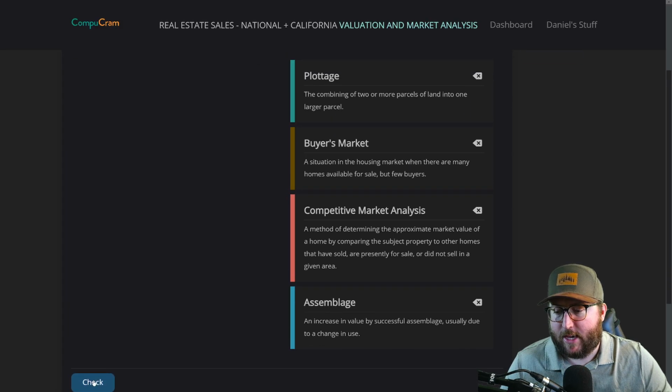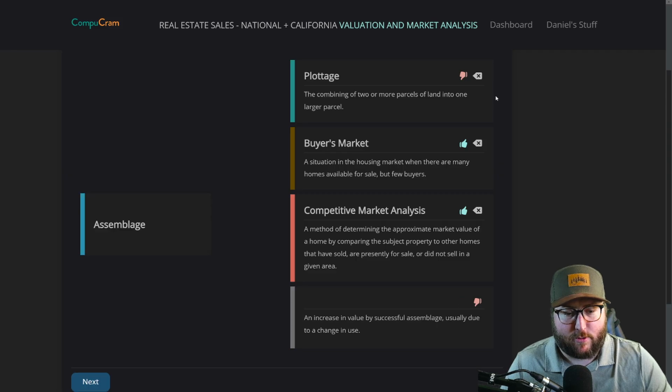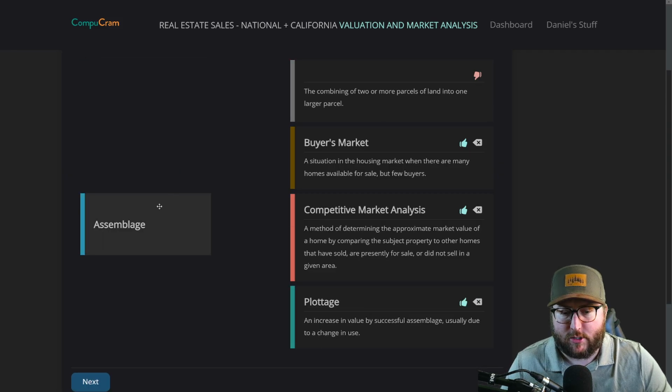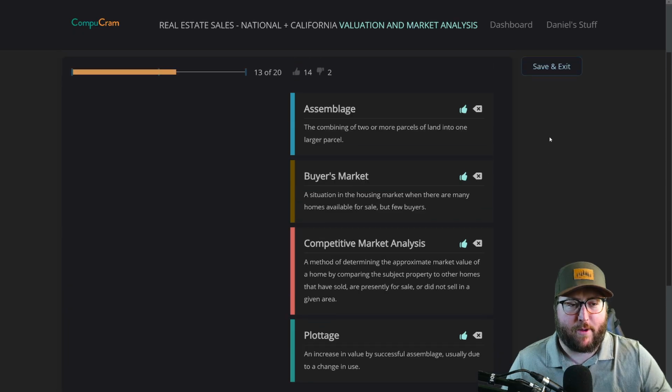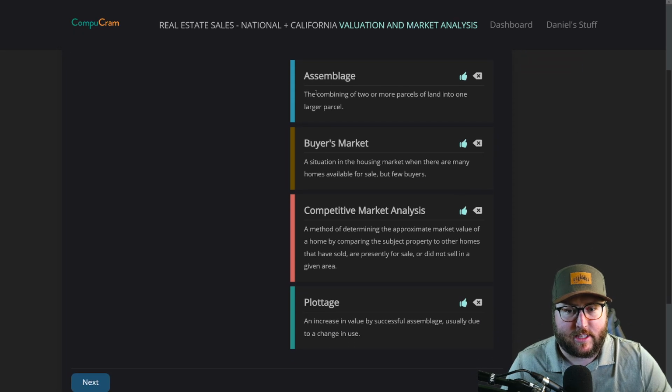Check it. We need 4 thumbs up. Oh, there we go. We got it wrong. Okay, let's swap these two. Plottage. So there you go. Maybe it wasn't. I got overconfident on that one. Assemblage is the combining of 2 or more parcels of land into the larger parcel. Plottage is an increase in value by successful assemblage, usually due to a change in use. So if you see assemblage in the definition, then you know it's not assemblage, it's plottage. You got it?